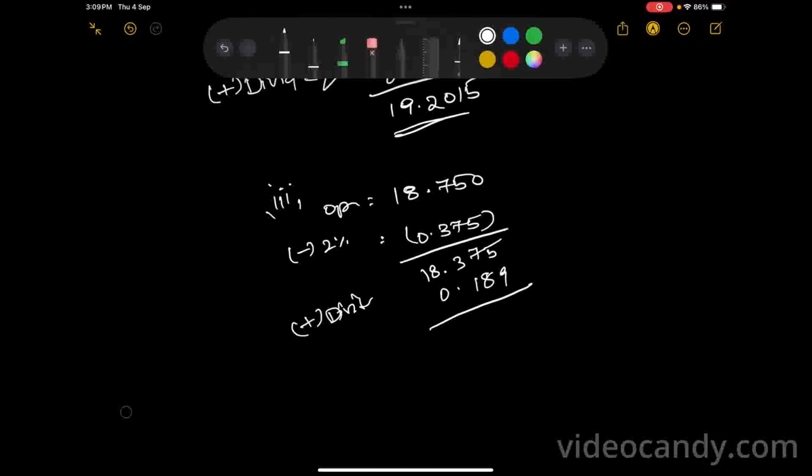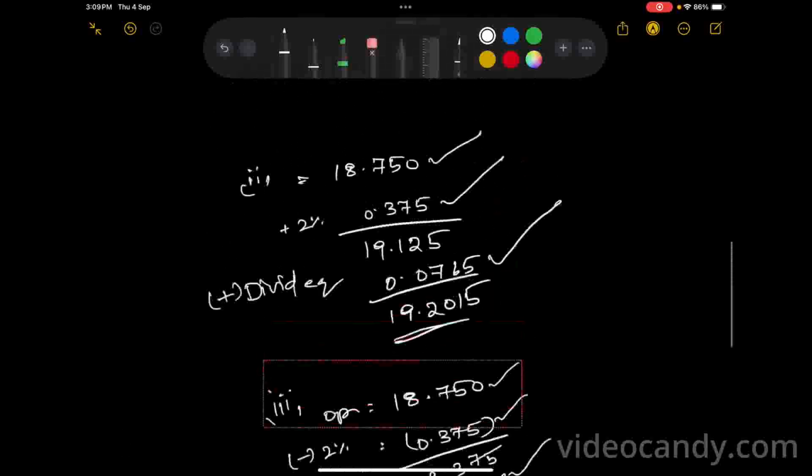So what we are getting here is 18.564, right? Once again, opening NAV minus exit load plus dividend equalization, 18.564.